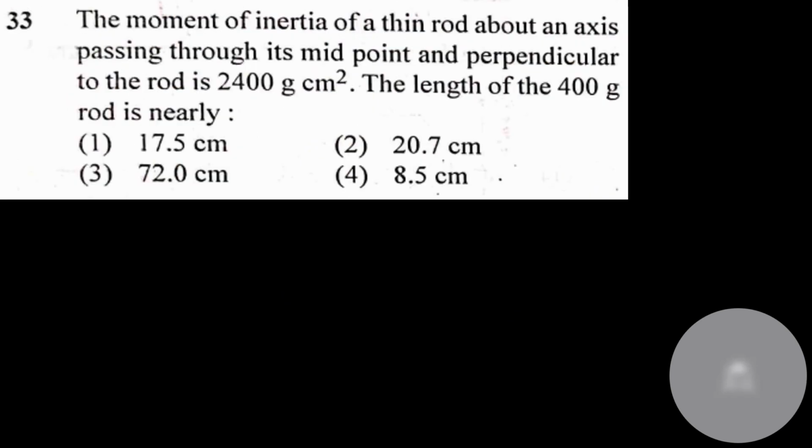Understood? Moment of inertia of a rod passing through the center is equal to m r square by 12. I is given as 2400 gram per centimeter, mass is given as 400, r square by 12. So 2400 into 12, this would get cancelled. 4 5 is 4, 6 is 24. So r square would be 12 into 6, which is equal to 72, or r is equal to under root of 72.